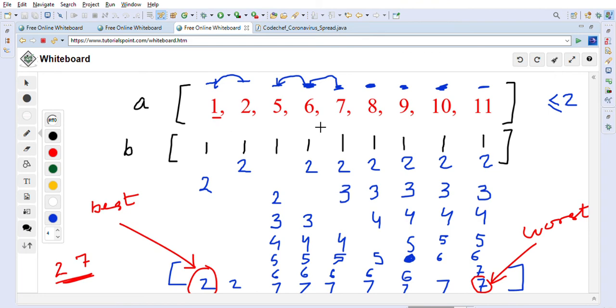At the end we get the B array, and we take the first element and the last element as the best and worst case scenario. They have already noted in the problem statement that at least one person is coronavirus positive in these cases. That's why we are initializing this as a 1.